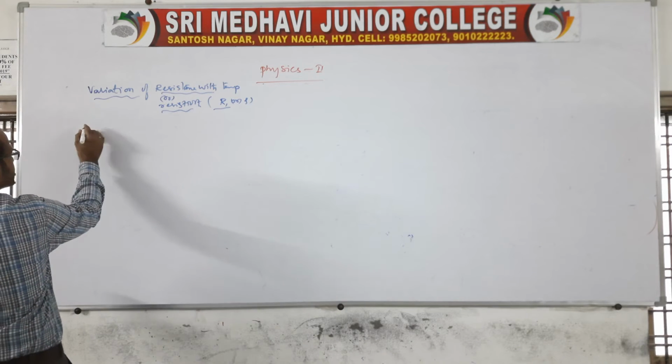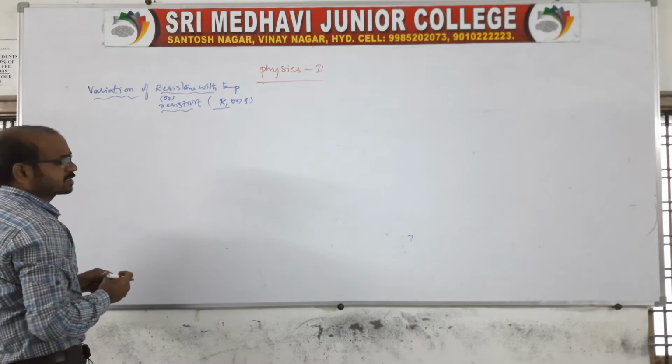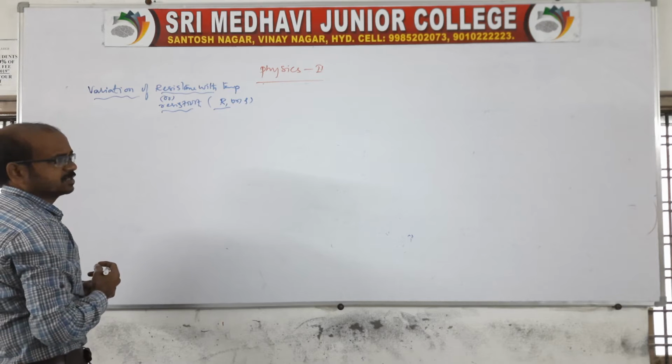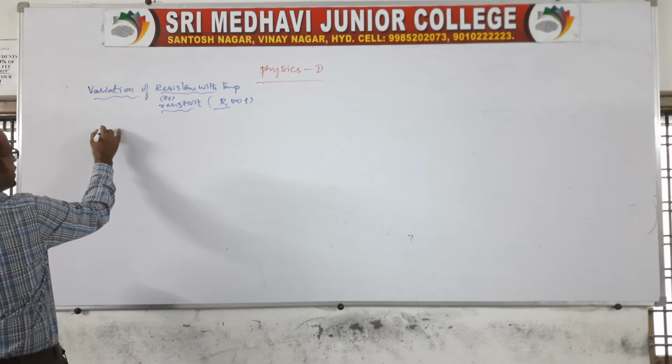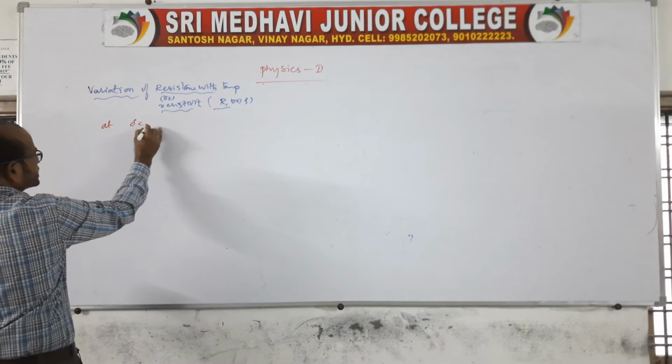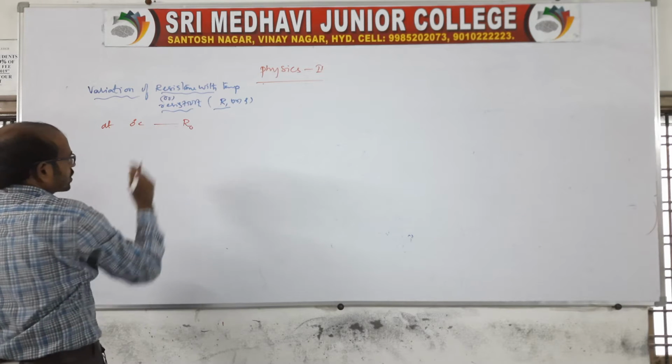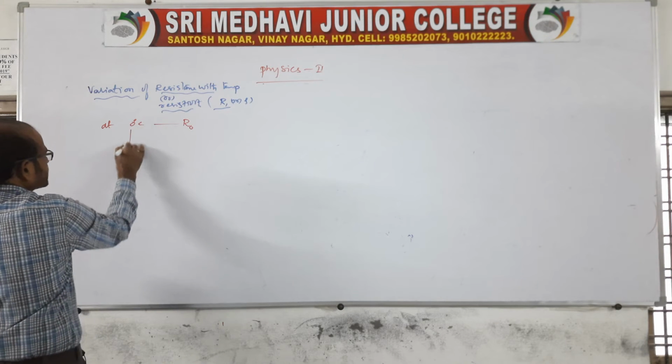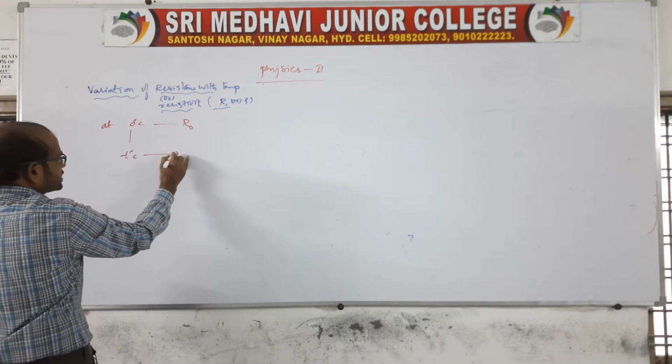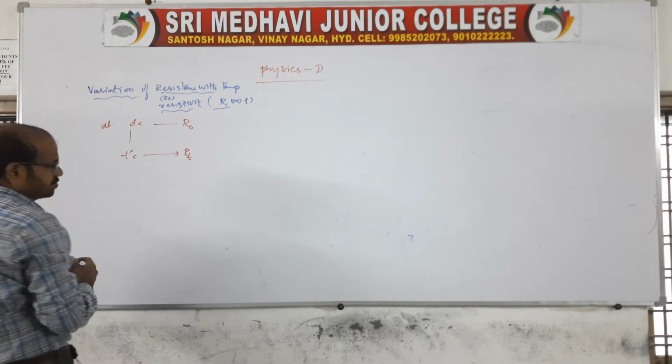Suppose I use a conductor, bad conductor or semiconductor. When the temperature is 0 degrees Celsius, the initial resistance is R0. If the temperature changes to T degrees Celsius, the resistance becomes RT.